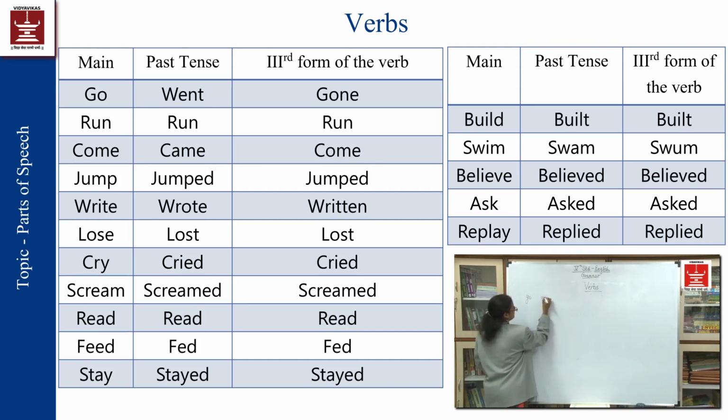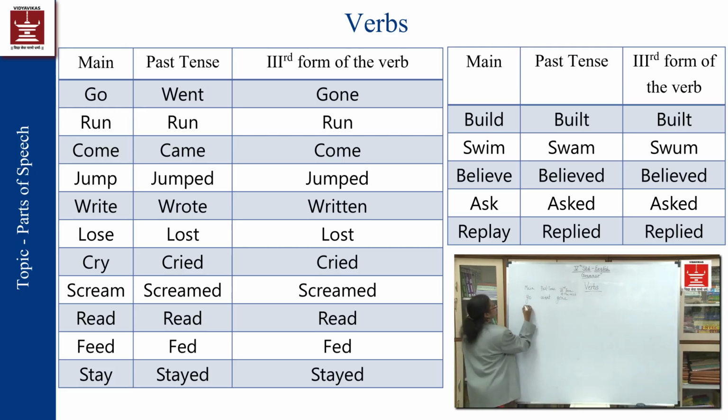Go, went, gone. So this is the main verb, the past tense, and the participle form, the third form of the verb, the past participle.